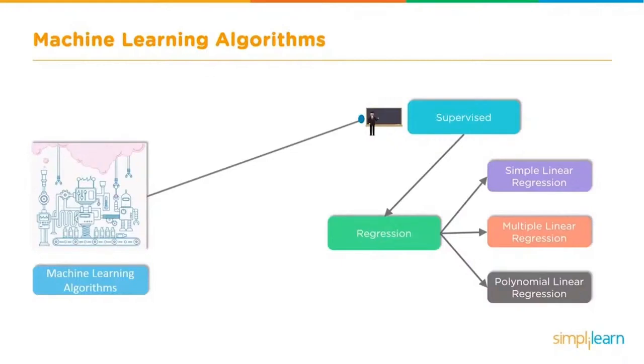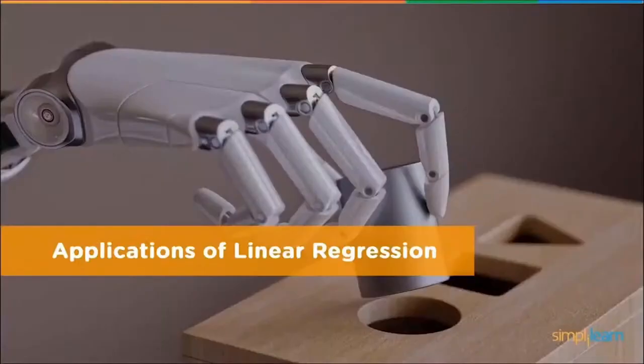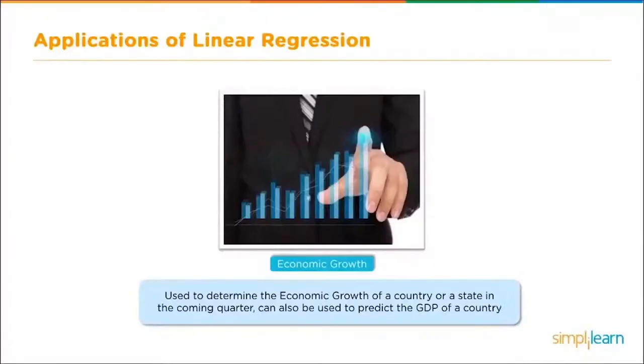Now that you see where a regression model fits into the machine learning algorithms, and we're specifically looking at linear regression, let's go ahead and take a look at applications for linear regression. Let's look at a few applications of linear regression. Economic growth, used to determine the economic growth of a country or a state in the coming quarter, can also be used to predict the GDP of a country.